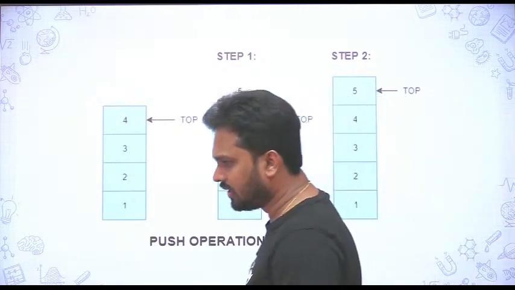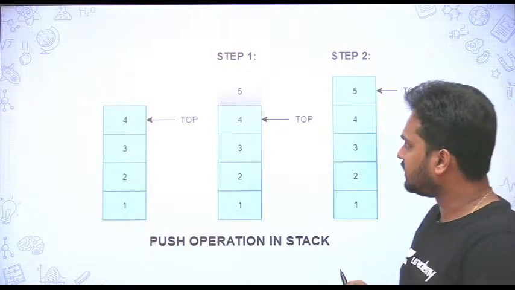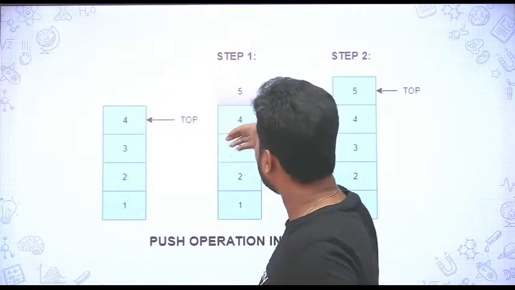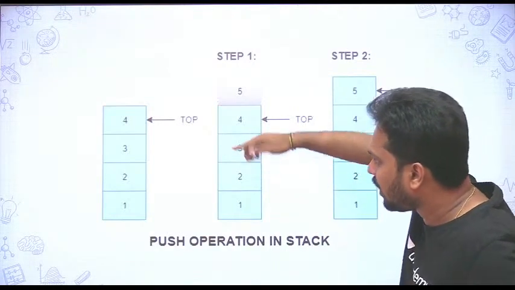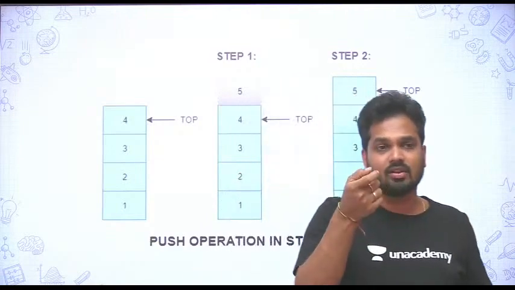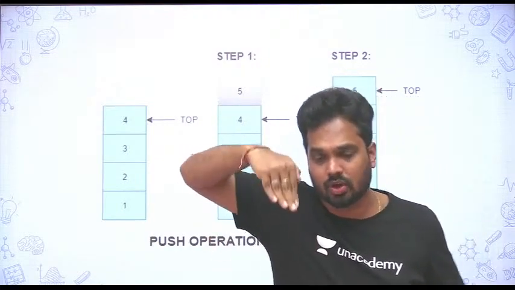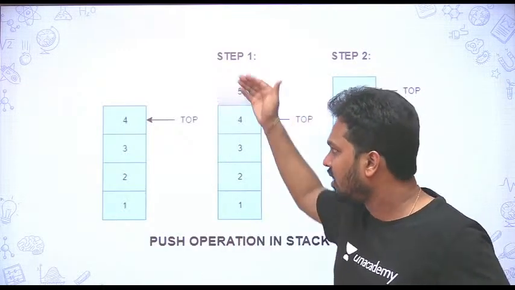Right, you can see push operation, how it will happen. So here first you enter some data, like this 1 2 3 4, then you enter one more thing. So always there will be one pointer which will point to the top of the stack, because you need to access the data from only one particular location, from one side only.